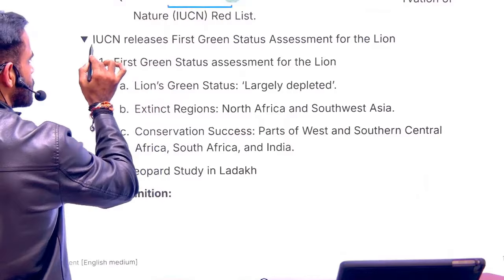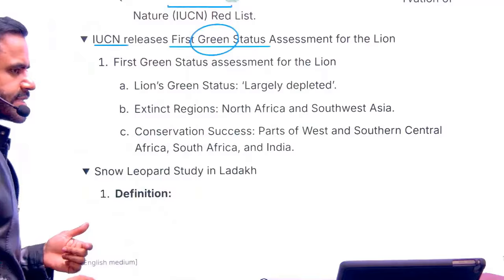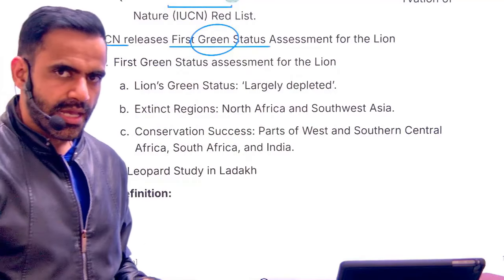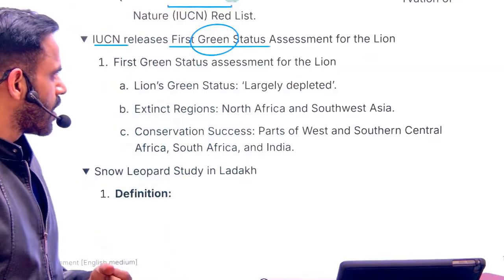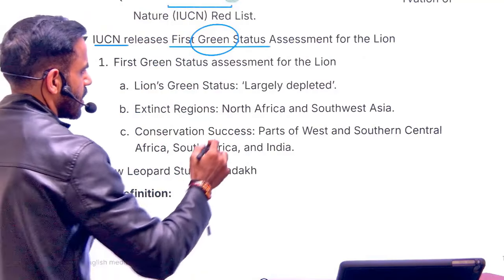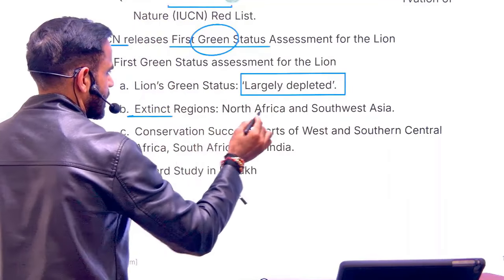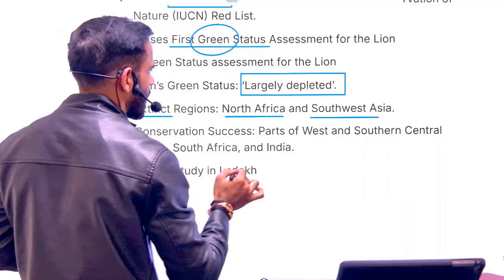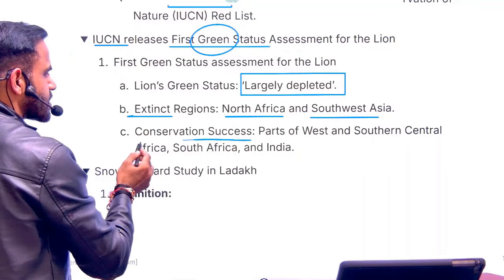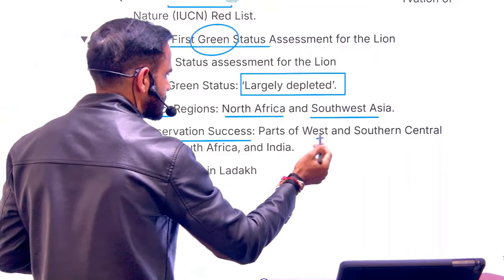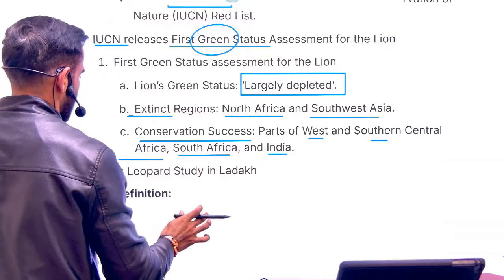Next is related to IUCN release the first green status. See, this green status concept basically means what steps are being taken for the recovery of those species. So as per this, lion is largely depleted and it has become extinct in areas such as North Africa and Southwest Asia. And in certain parts, the conservation of lion is quite successful. For example, West and South Central Africa and South Africa and in India.